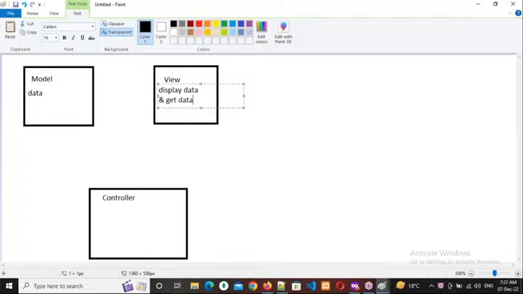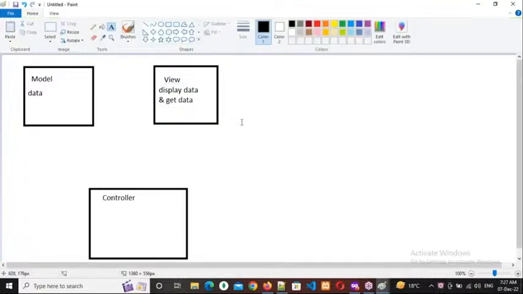Right. So whatever data I have, I want to display it, and whatever data I want from the user, I want to get from the user. So what is the purpose of the view? How can I display the data? By using the view only. How can I retrieve data from the user? By using the view only. So the purpose of the view is to display data and get data from the user.